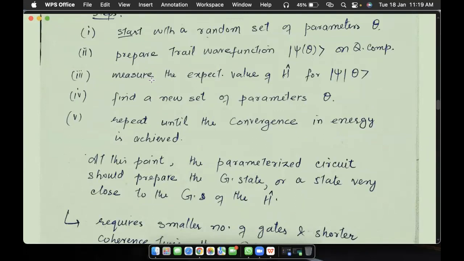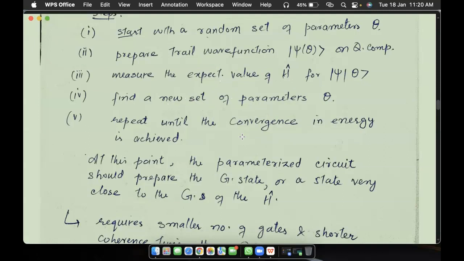Then, once we prepare the trial wave function, we are interested in measuring the expectation value of this Hamiltonian for this particular wave function. What we actually want is to calculate the minimum possible energy, I mean the ground state energy. So once we do this, we send this information back to the classical computer, and that sets a new set of parameters that tries to minimize the energy. That can be done on the classical computer. That's why we send it back, and it sets a new set of parameters, and we send it again to the quantum computer, and this repeats until convergence in energy is achieved.